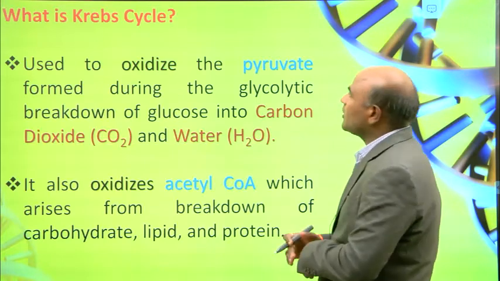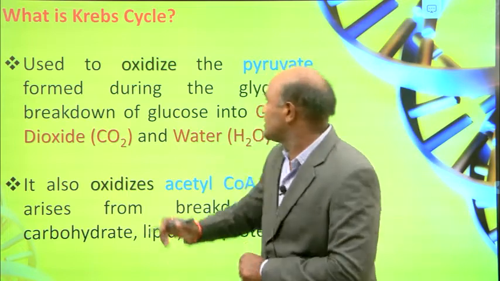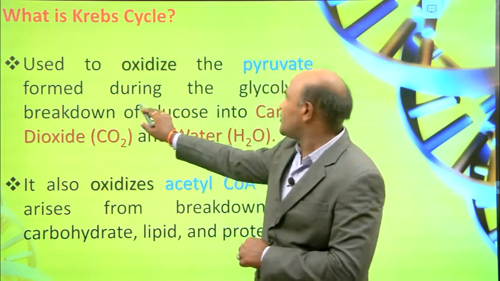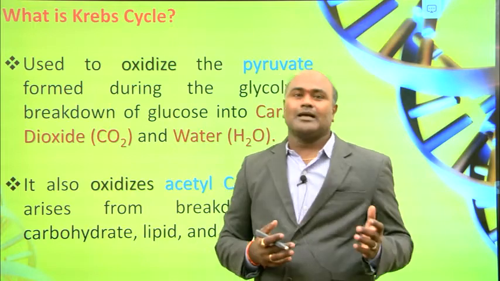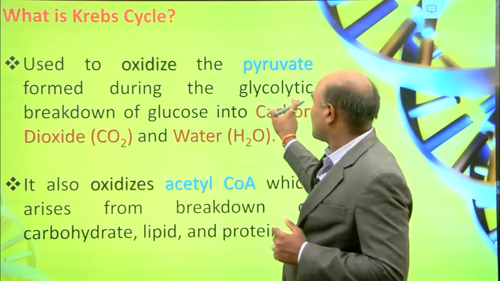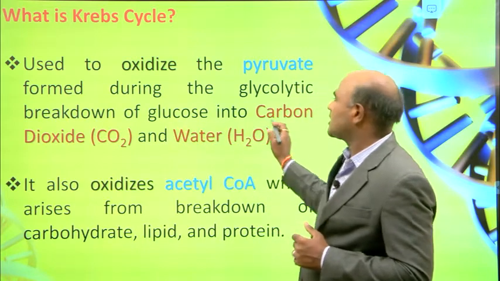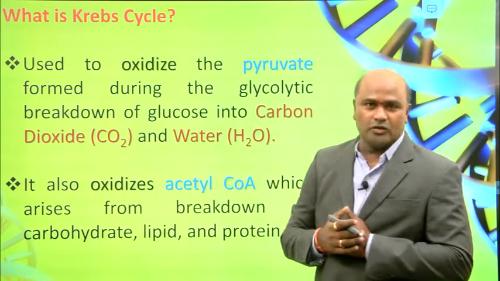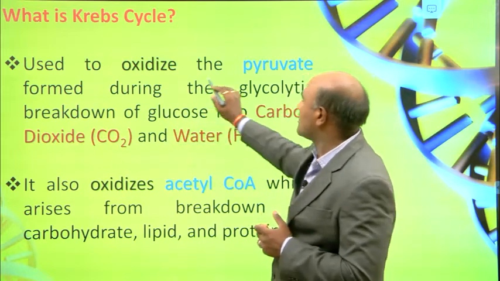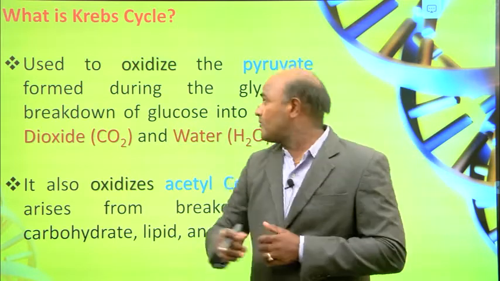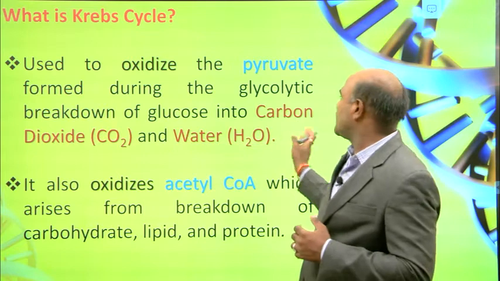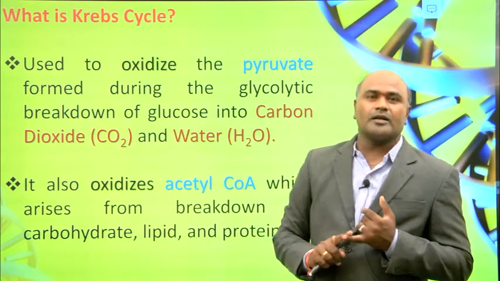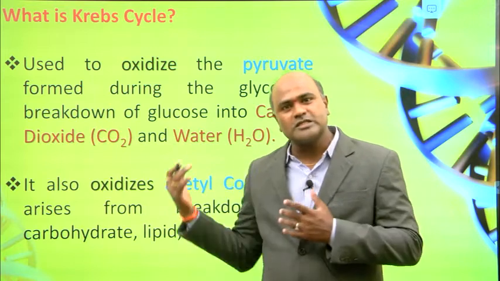In this process, we oxidize the pyruvate formed during the glycolysis process, that is, the breakdown of glucose into carbon dioxide and water molecules.